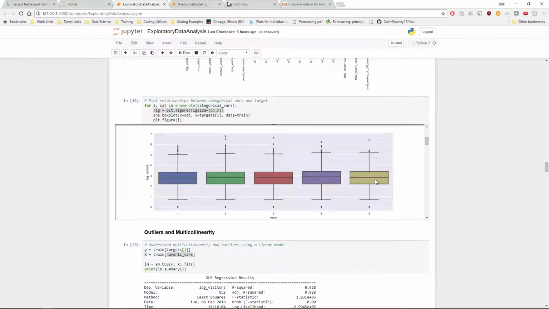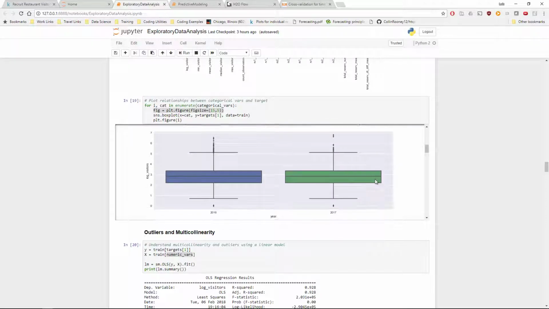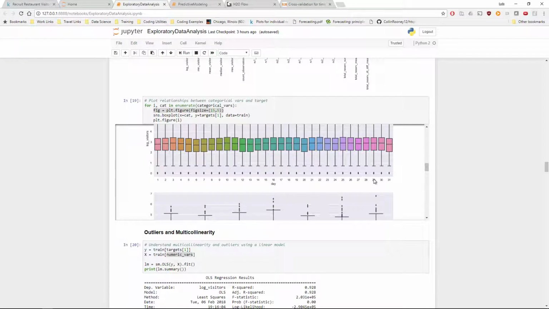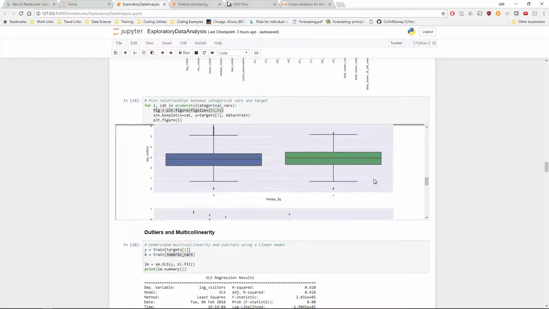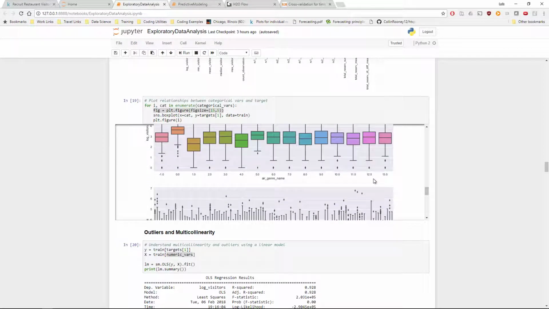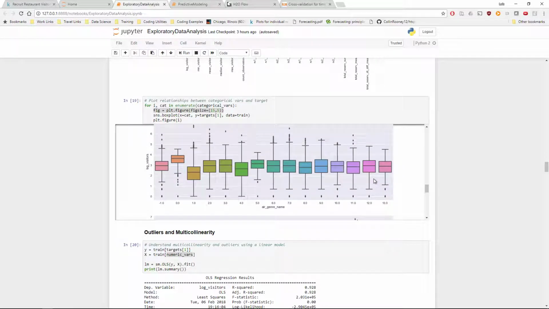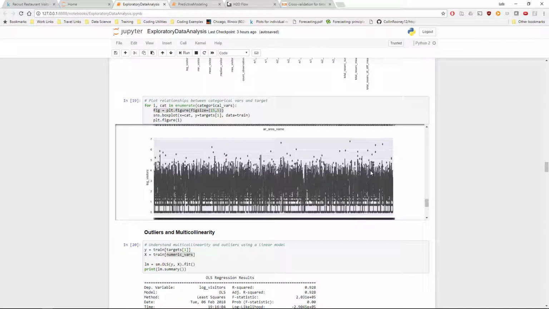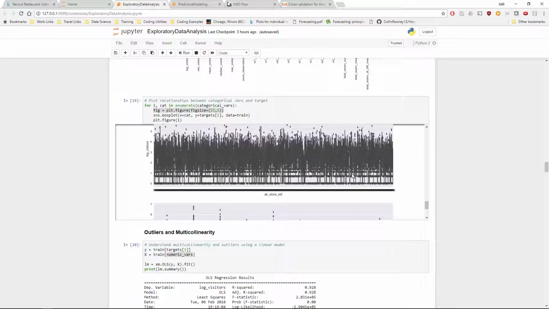Of course, I do this for all the categorical variables: week of the month, year, month, day, and some others, like holiday flag. We also have the genre name of the restaurant and the area name of the restaurant. And now we're getting pretty noisy here with the actual air store ID, the ID of the restaurant.